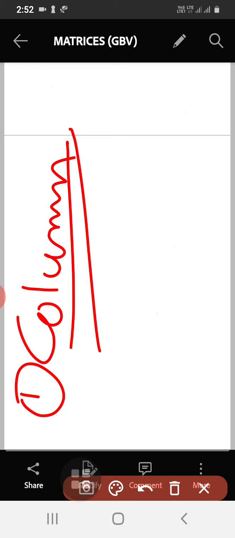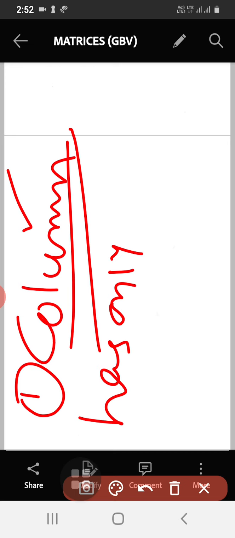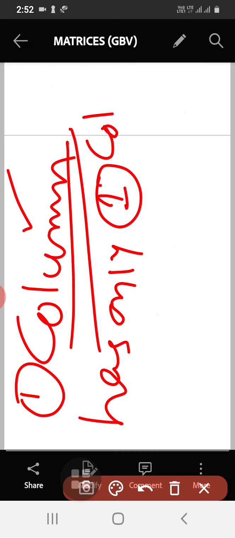As the word itself says, a matrix is said to be a column matrix if it has only one column. It may have any number of rows, but it must have only one column. That is called column matrix.